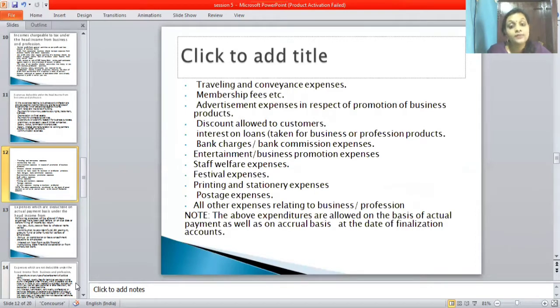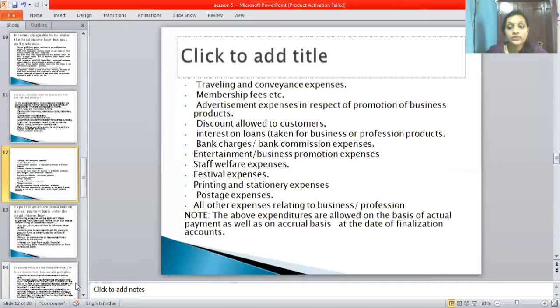Next, entertainment, business promotion expenses, staff welfare expenses, festival expenses, printing and stationery expenses, postage expenses, and the last one is all other expenses relating to business and professions.